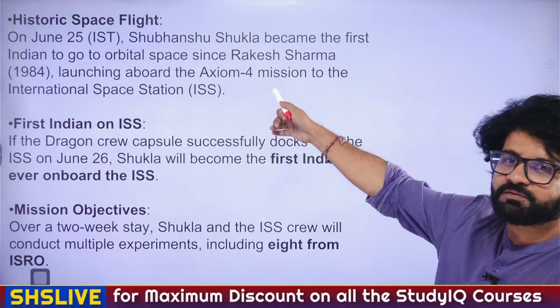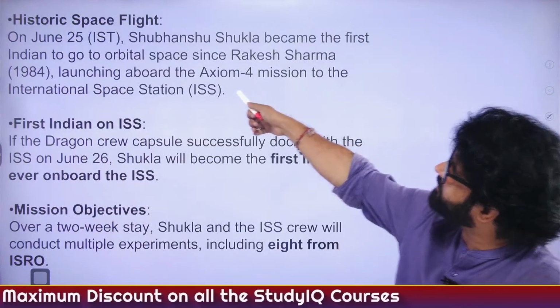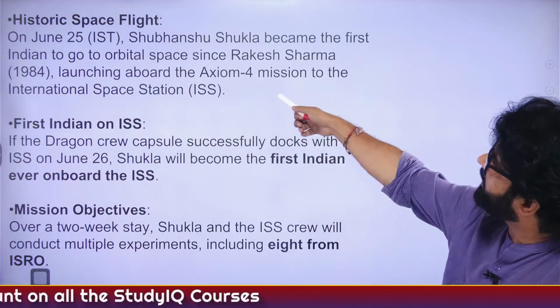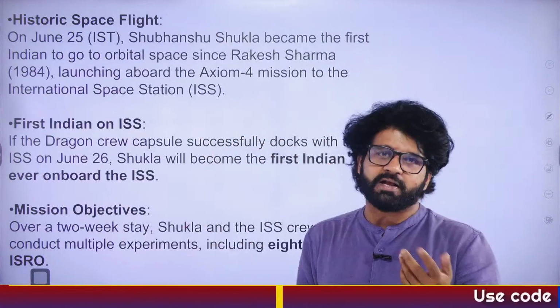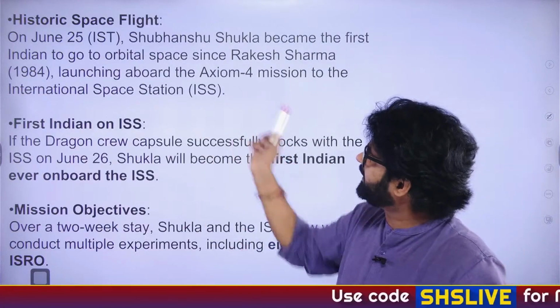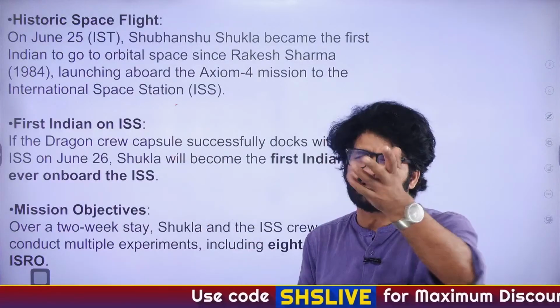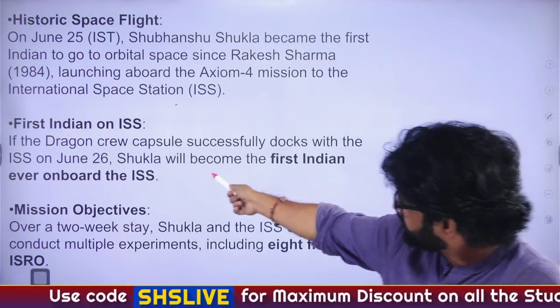So, historic space flight on June 25, you can see IST is Indian Standard Time. Shubhanshu Shukla sir became the first Indian to go to orbital space since Rakesh Sharma, first Indian to go to ISS, the International Space Station. It was built in 1998 if I'm not wrong. Do check that out. So first Indian on ISS, that is what they're saying.